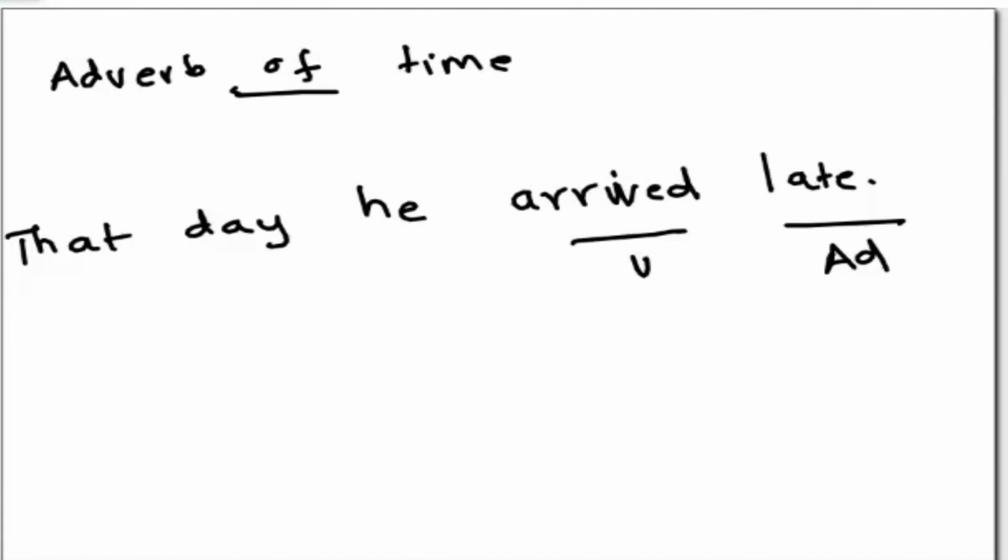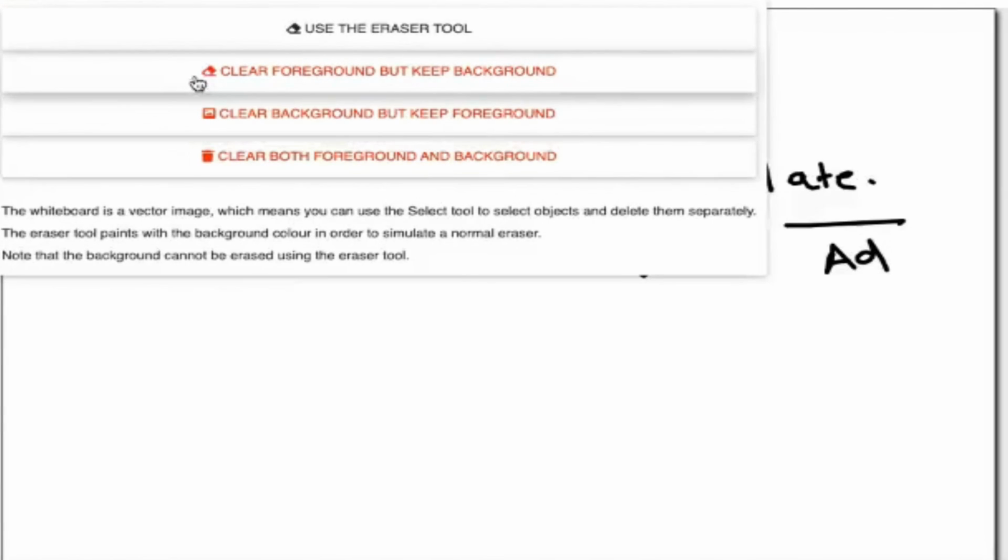Well done. And now I'm going to go into the next type of example, that is adverb of place. This is my next example. I'll make it very simple.